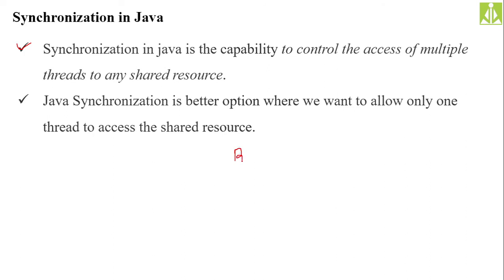So we have resource R1, and two threads, T1 and T2, competing to access this resource R1. T1 wants this resource to complete its operation, and T2 is also expecting access to R1 to complete its operation. This is the overall scenario.